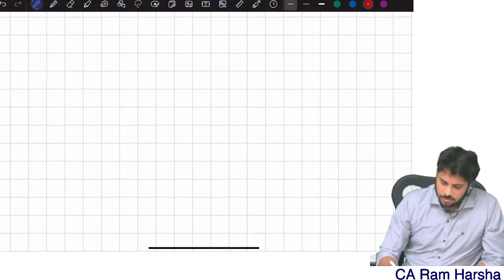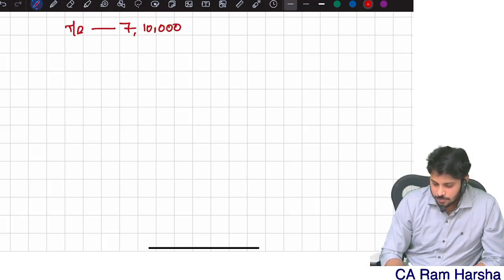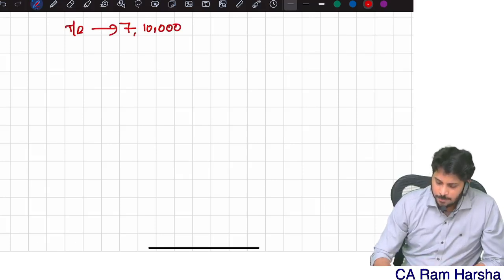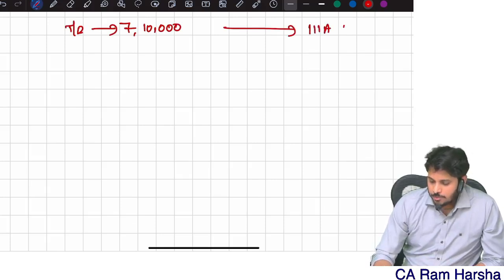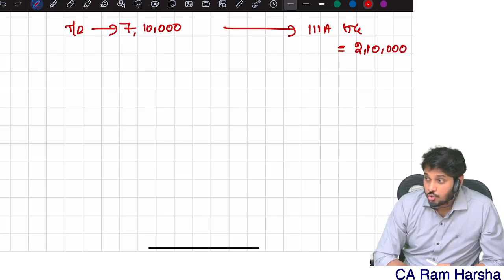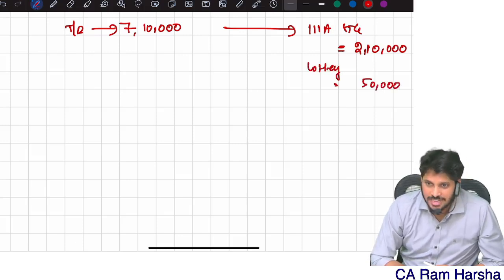Now look, I have 7,10,000 total income. 111A short-term capital gain, same 2 lakhs. Or else I will give you 2,10,000. Okay. Lottery income 50,000. This is the breakup.